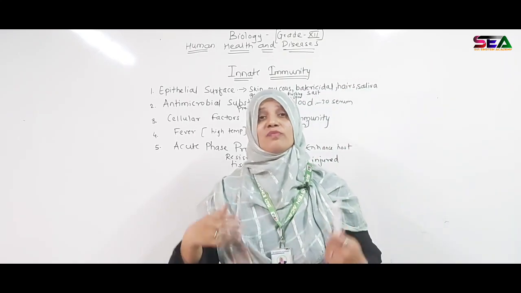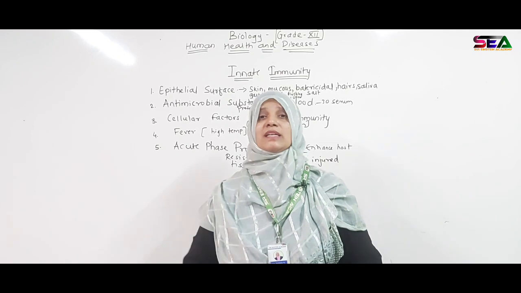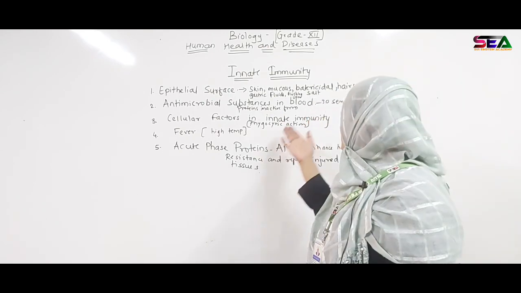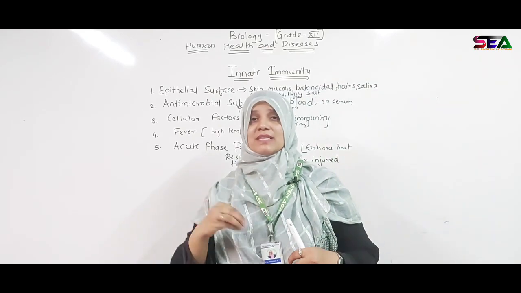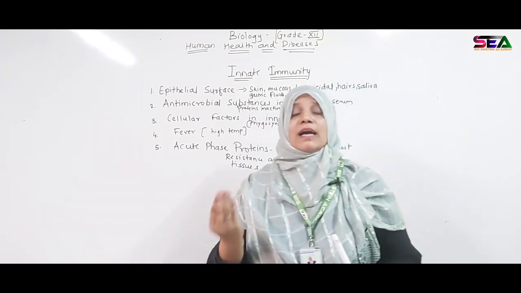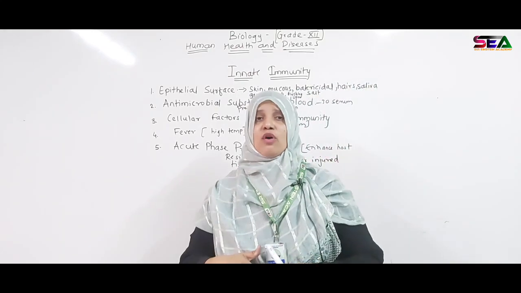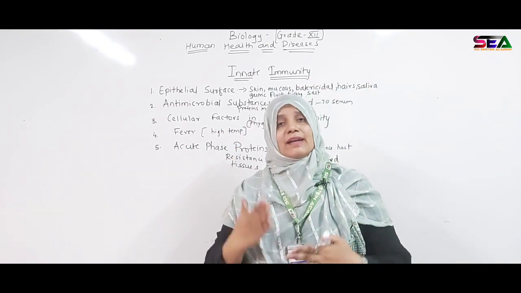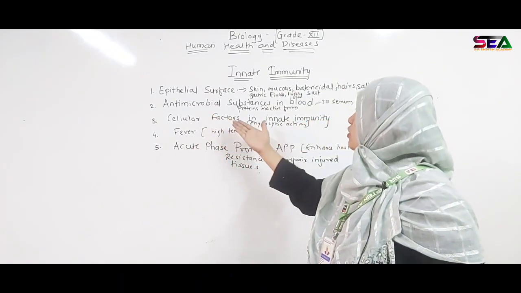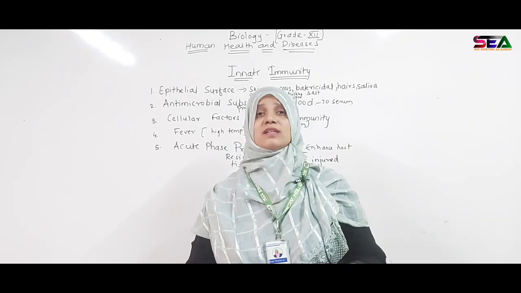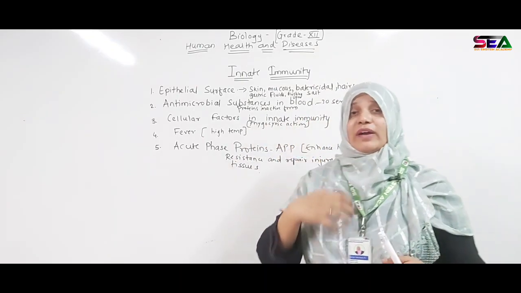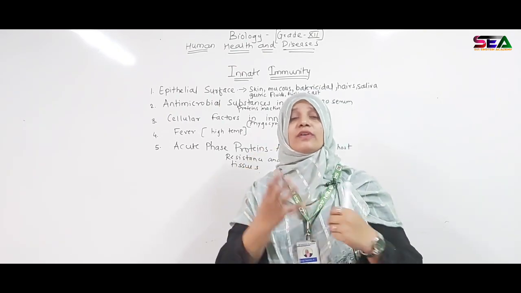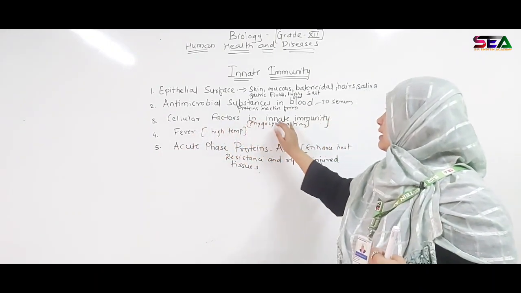There are more than 30 serum proteins present in your body. Whenever an organism comes, they kill the organism in the body. The antimicrobial substances in the blood are present in the form of proteins in inactive form. As soon as any infection or antigen enters your body, they activate and kill the organism. Then come the cellular factors in innate immunity. What are they? There is phagocytic action, which means engulfing of infections or antigens.